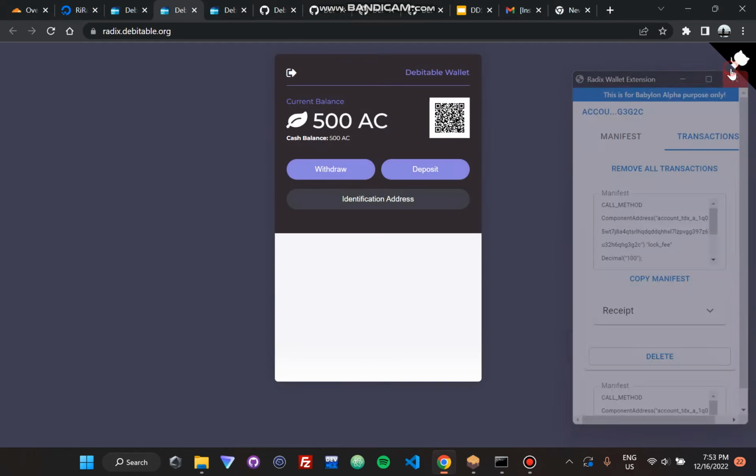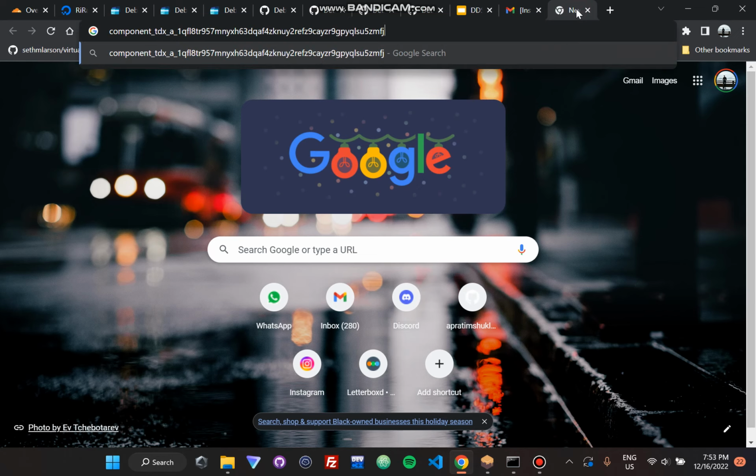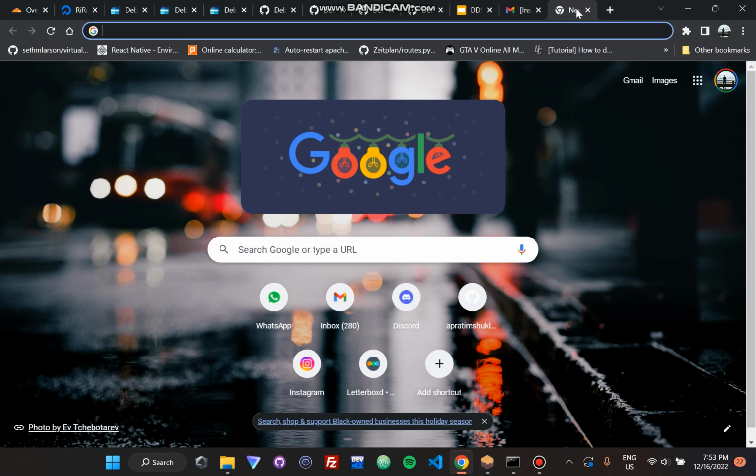So yeah, this is the wallet UI. On the right side, the QR code. If you scan this with your phone, you can easily access your account number. The identification address. You just click on it. You can copy it. This unique identification address is the way to authenticate on Debitable. So you need to keep it secure. Just copy it and save it. You can see it's a pretty long address like this.